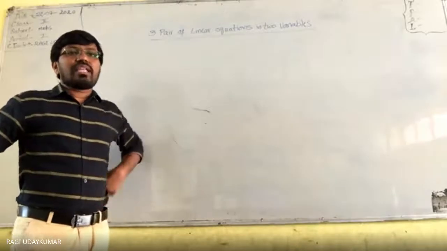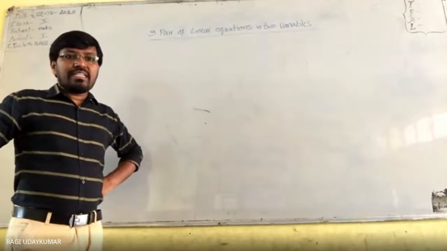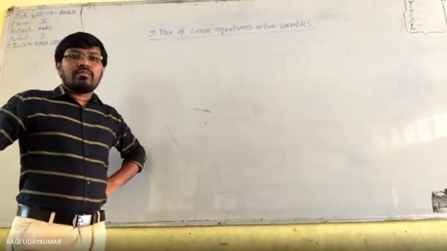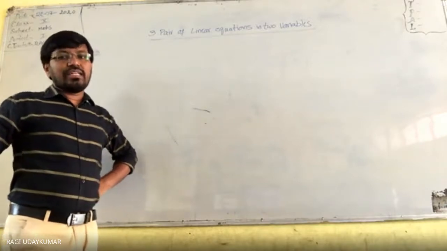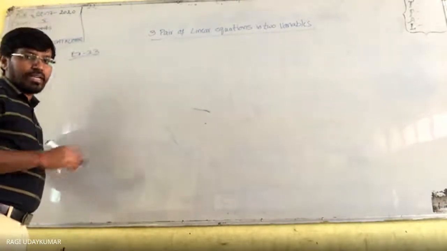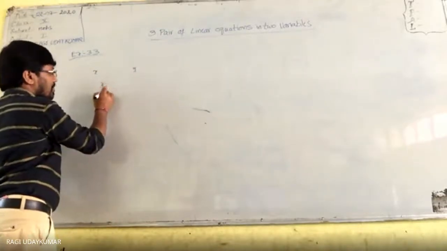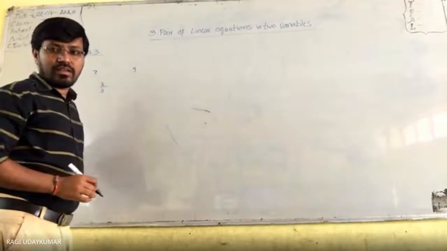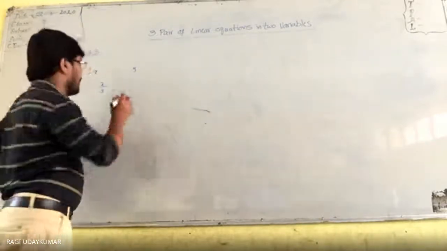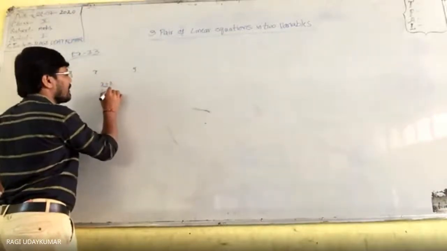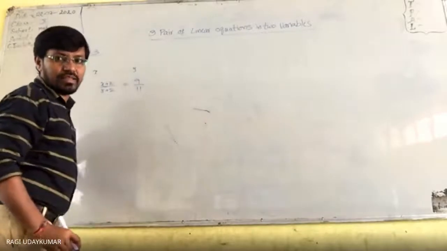A fraction becomes 9 by 11 if 2 is added to both the numerator and denominator, and if 3 is added to both the numerator and denominator, it becomes 5 by 6. Originally the fraction is nothing but numerator and denominator. Take the numerator as x and the denominator as y, so the fraction is x by y. Now 2 is added to both numerator and denominator, so the fraction becomes 9 by 11.